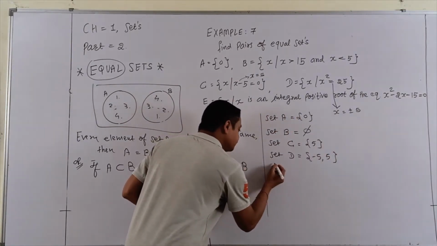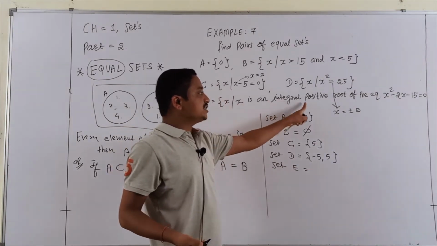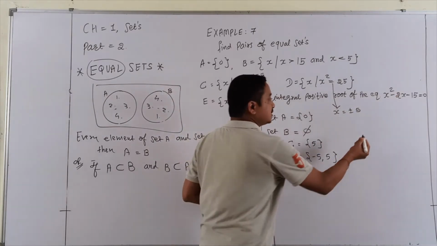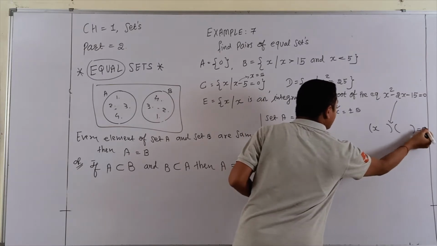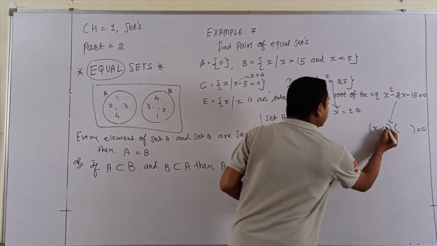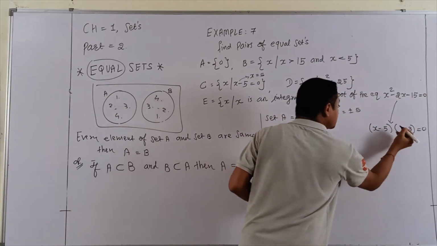And finally, set E. x such that x is a positive root of x square minus 2x minus 15. So students, here I am splitting 15 into 5 and 3, with minus 5 and plus 3, giving minus 2. So this minus and this plus.